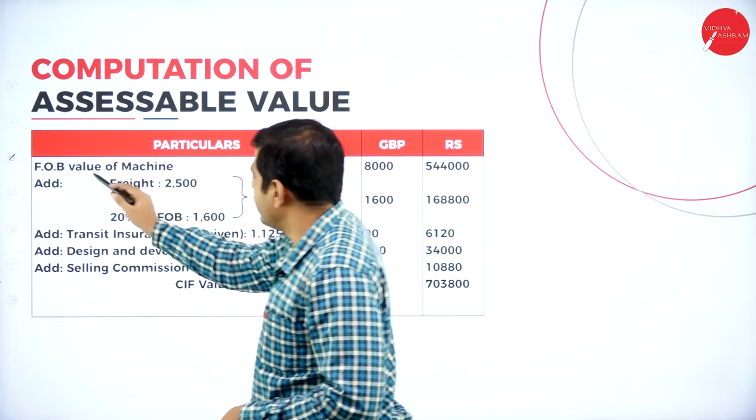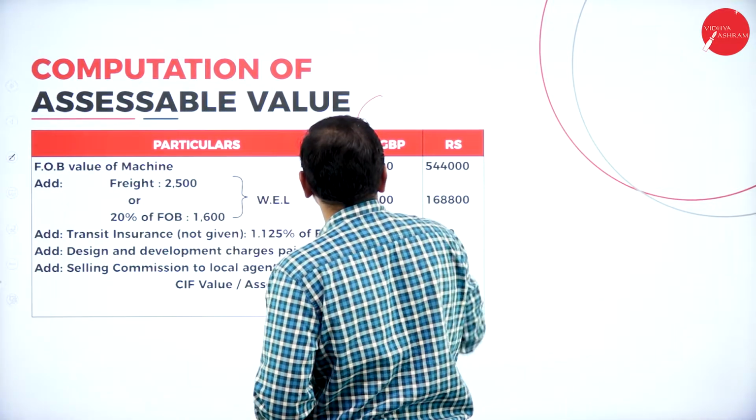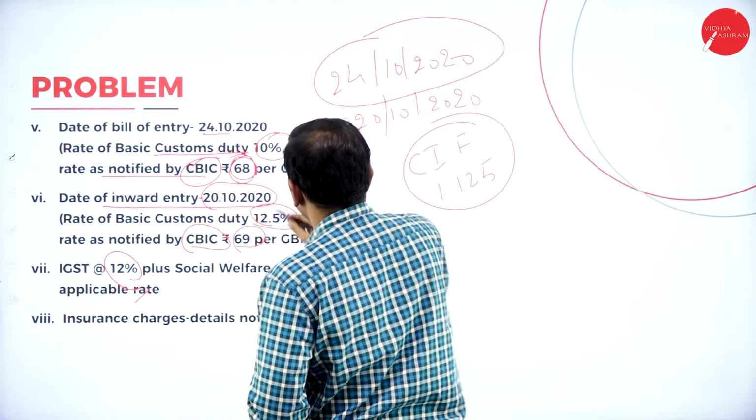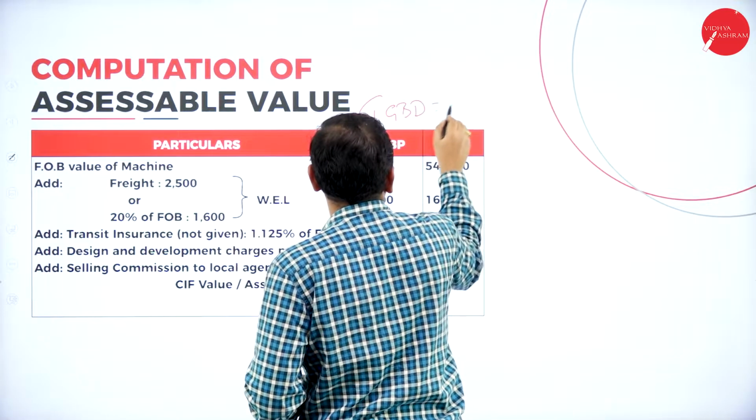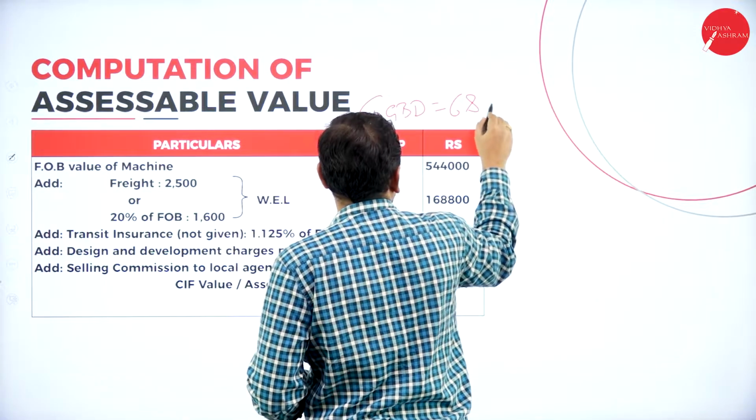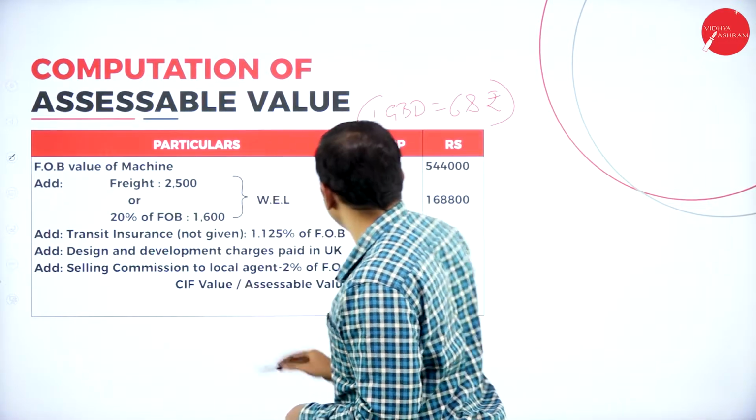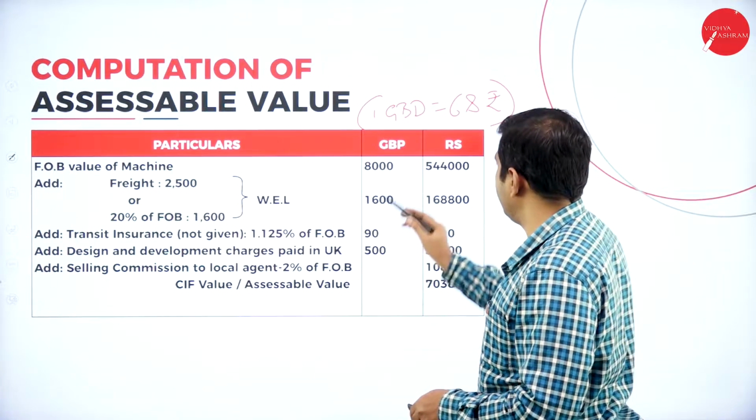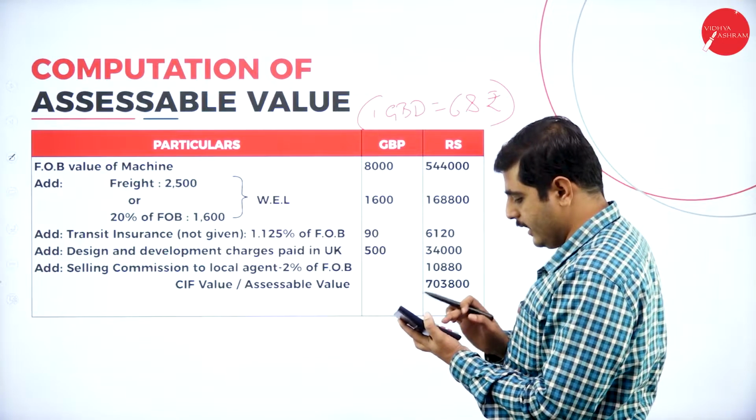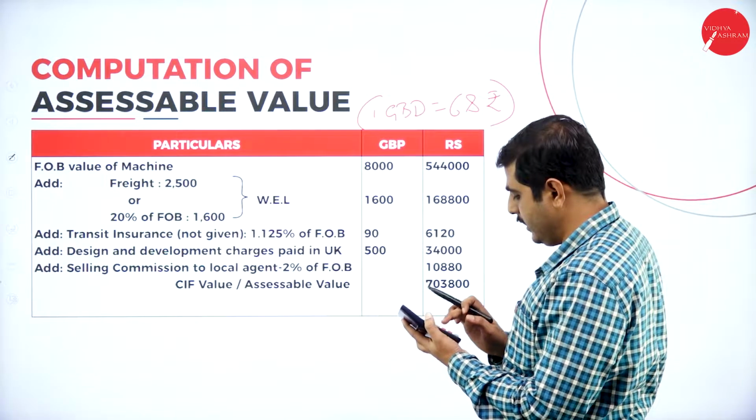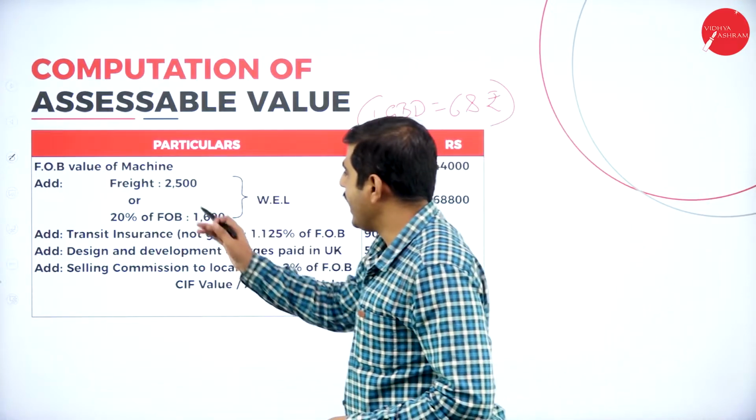Now let's calculate the FOB value of the machine. What is the FOB value of the machine? Let's take the amount first. 1 GBP equals 68 rupees. Now, what is the value of the machine? 8,000 GBP. Let's convert to Indian rupees: 8,000 into 68 rupees equals 5,44,000.